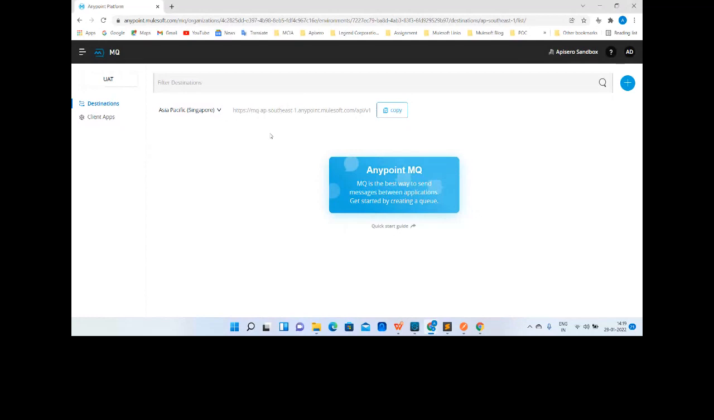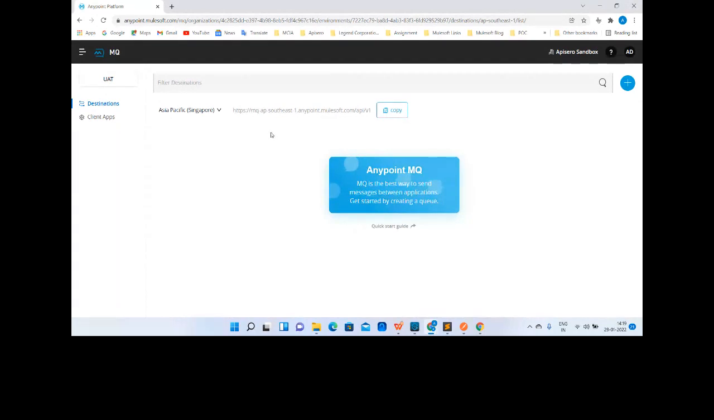Okay, so I repeat, first of all, we should have the license to use the Anypoint MQ available in the CloudHub platform. Once we have the license, we need to log into Anypoint Platform where we can see MQ as an option, right? Perfect.